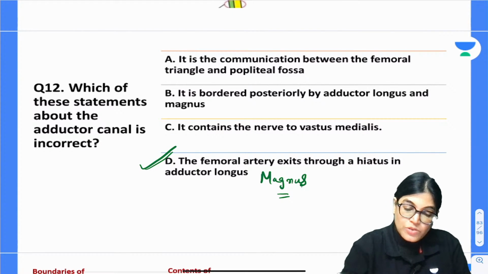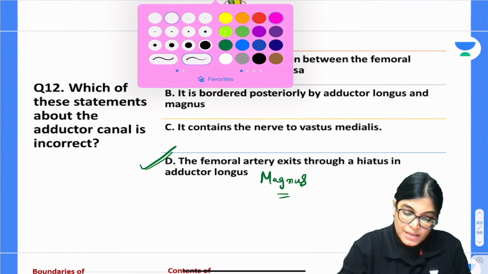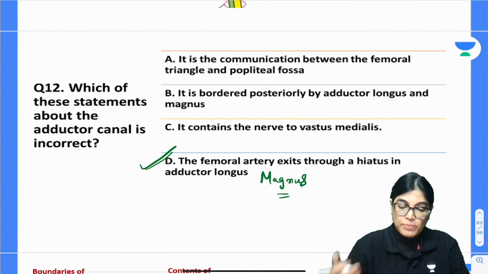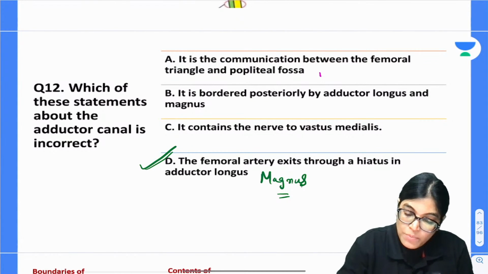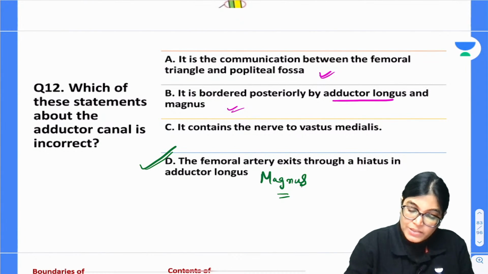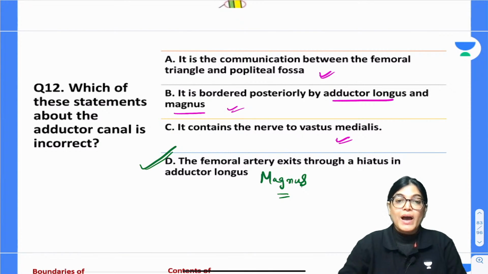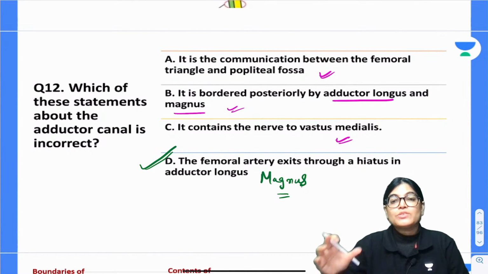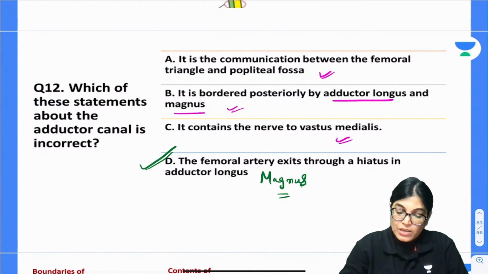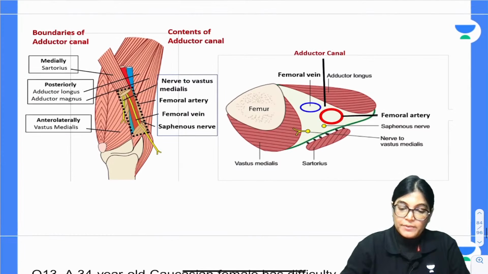So D is incorrect. When we are talking in a hurry, it happens, we make a mistake. It is a very simple question. It's a communication between femoral triangle and popliteal fossa, absolutely correct. It is bordered posteriorly by adductor longus and magnus, absolutely correct. It contains nerve to vastus medialis, and also the saphenous branch of the femoral nerve is traversing. The femoral artery passes through the opening of adductor magnus, not longus, so this is the wrong statement. It happens, nothing to worry, Ashwani Mishra, it's okay.